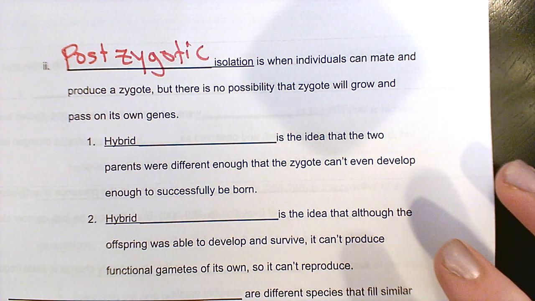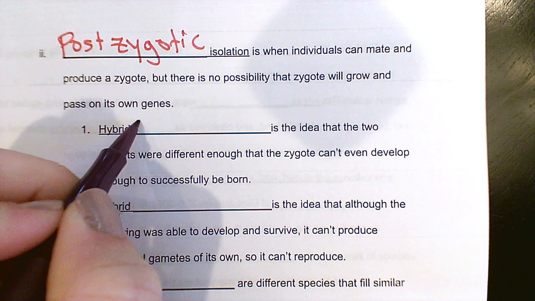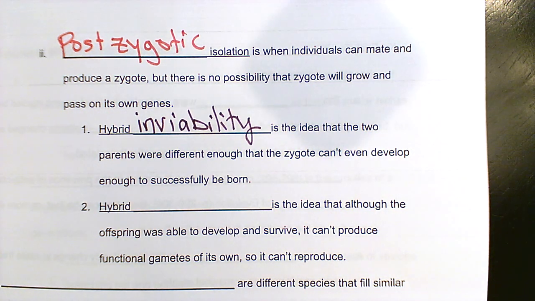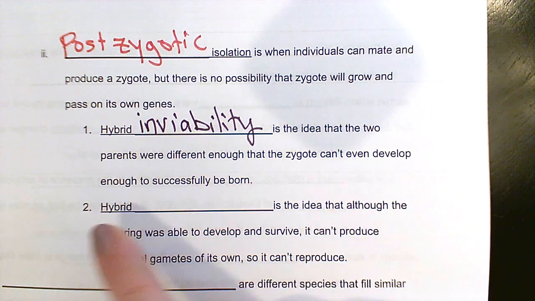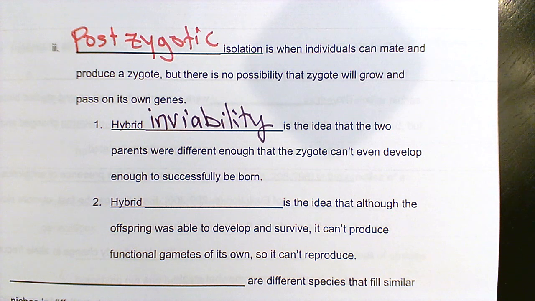Okay, so there's really three of these, but we're just going to talk about two. So the first one is hybrid inviability. Okay, and this is what we call it when they can create a zygote, so they can create that very first cell of a new organism, but then that zygote is unable to properly go through mitosis and develop into a baby of whatever species we're talking about. So the zygote can be made, but it can't even develop properly enough to get born. So it's not even going to get born, so obviously it's not going to pass on its own genes.